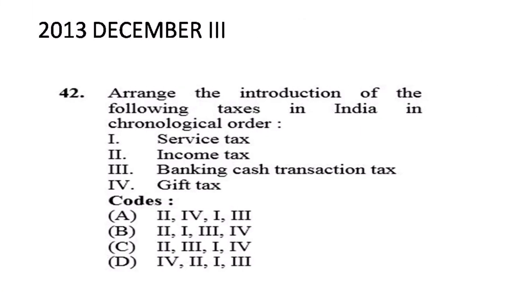Next question, this is a question that was asked in 2013 December paper 3. The question is, arrange the introduction of the following tax in India in chronological order. So सबसे पहले कौन सा आया था, that we have to see. सबसे पहले जो आया था that was income tax, फिर उसके बाद जो आया था that was गिफ्ट टैक्स, फिर आया था हमारा सर्विस टैक्स, एंड देन लास्ट वन इज़ बैंकिंग कैश ट्रांजैक्शन टैक्स. सो अकॉर्डिंगली ए जो है दैट्स द करेक्ट ऑप्शन.